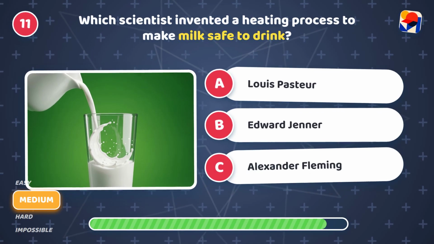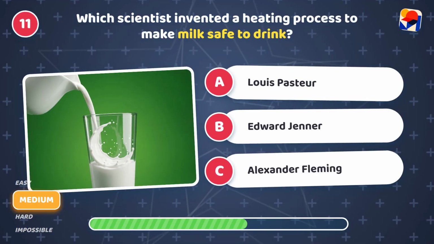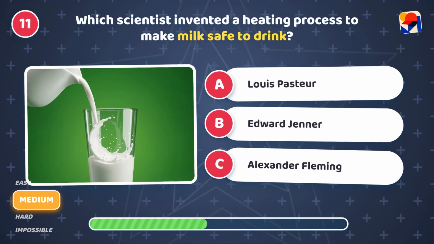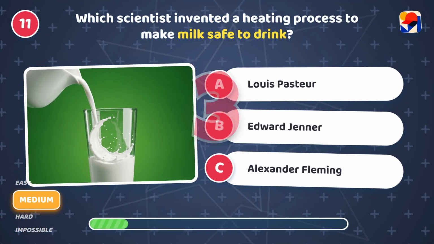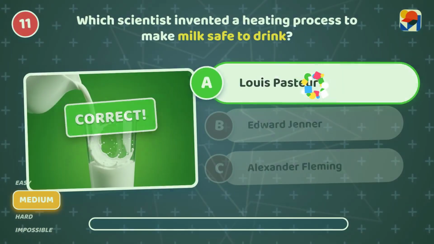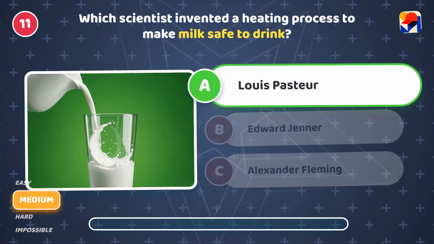Which scientist invented a heating process to make milk safe to drink? Is it A, Louis Pasteur, B, Edward Jenner, or C, Alexander Fleming? It's A, Louis Pasteur. He invented pasteurization to kill bacteria.